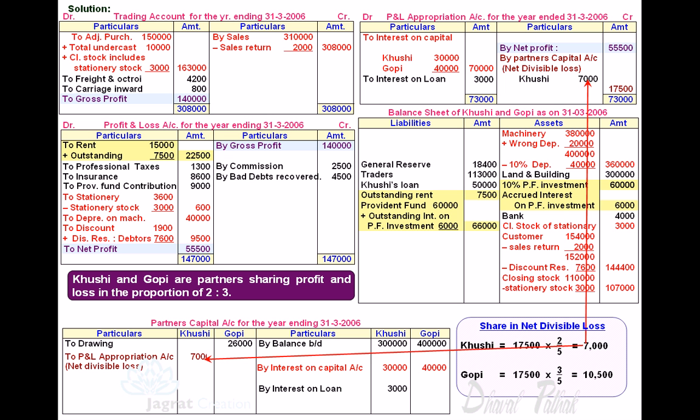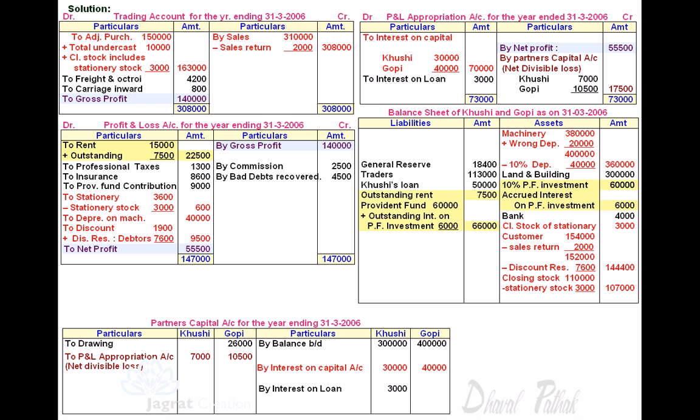So Khushi's capital account debit, profit and loss appropriation account credit, same way 10,500, Gopi's capital account debit, profit and loss appropriation account credit. Now let's close capital accounts of the partners. Total of credit side of Khushi's capital account is 3,33,000, deduct therefrom 7,000, balance 3,26,000. Same way, if you find the balance for Gopi, it amounts to 4,03,500. Capital balance will appear on the balance sheet liability side.